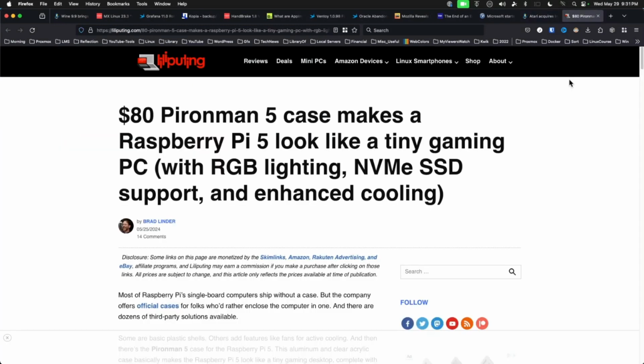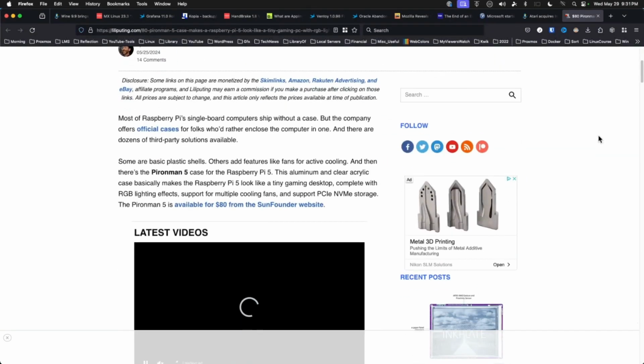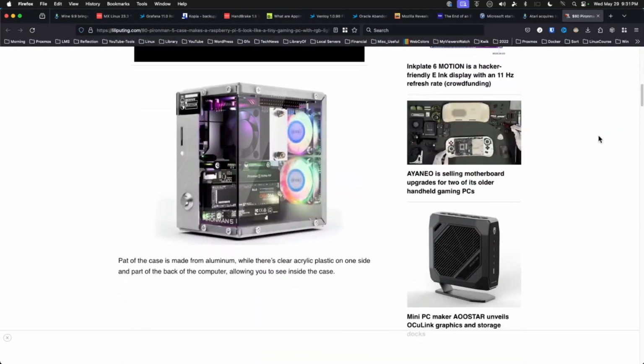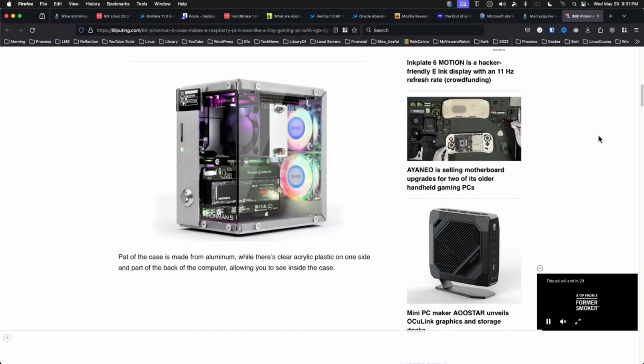And last but not least, a case to make the Raspberry Pi 5 look like a mini gaming PC. Feast your eyes on this. Your eyes are not playing tricks on you. This case supports multiple fans, an NVMe SSD, and RGB lighting, all for the low price of $80.